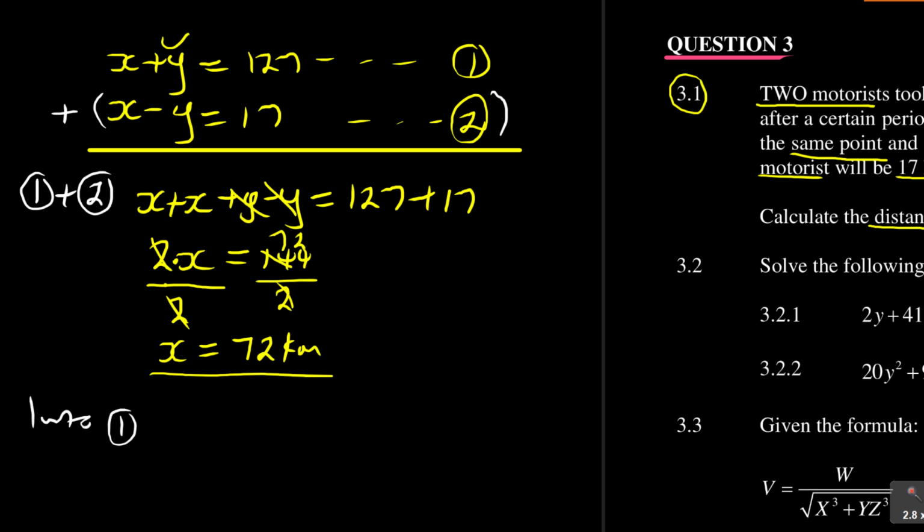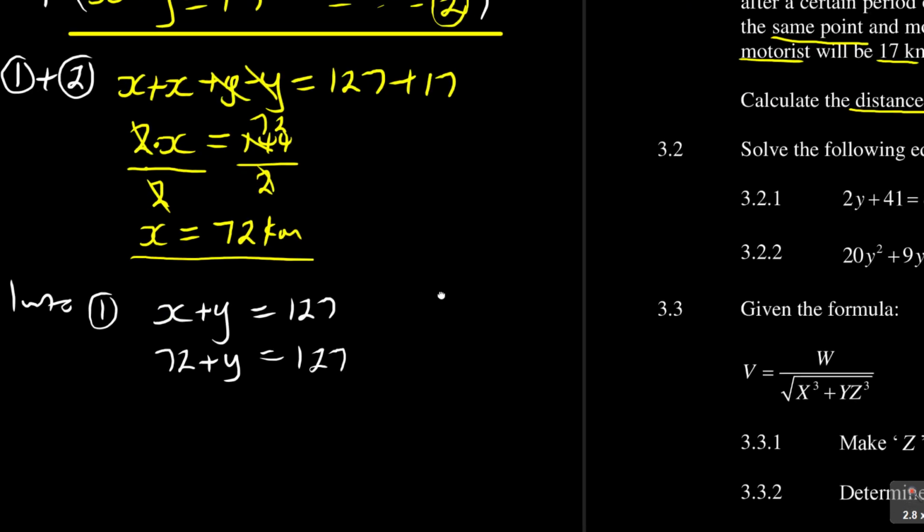But now I can choose, for example, I can substitute into equation 1. Then I bring back equation 1, and equation 1 is what? It's x plus y is equal to 127. But remember, where there is x, I now put 72, because I've got my first x. So what I will have is 72 plus y is equal to 127.